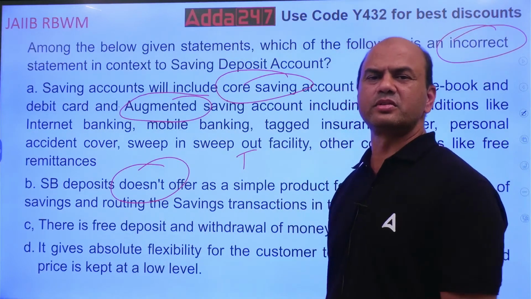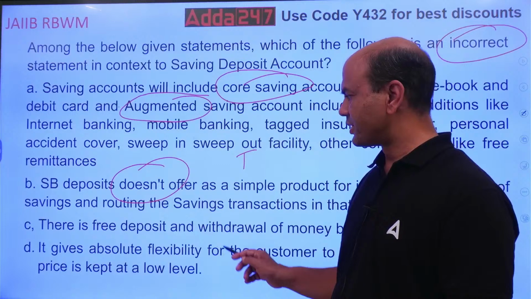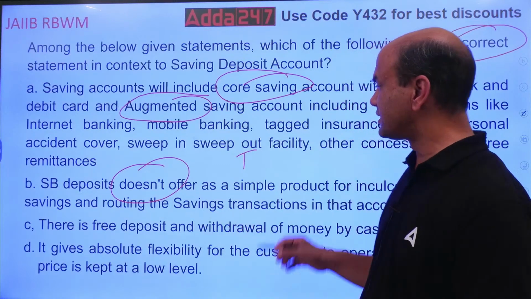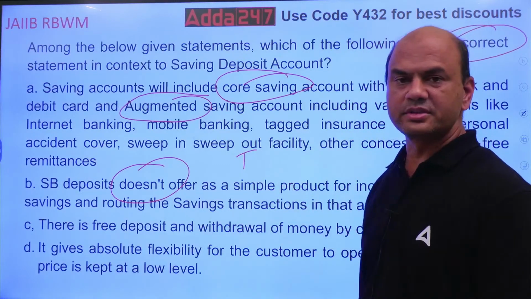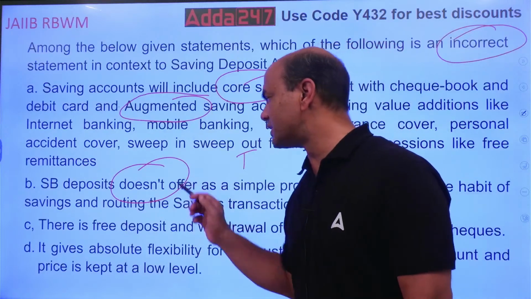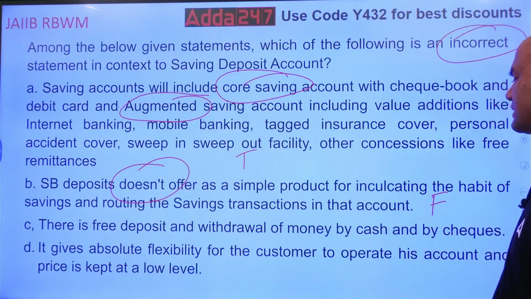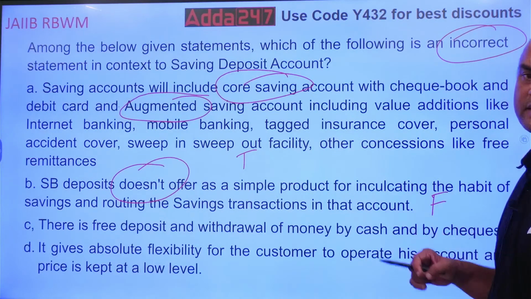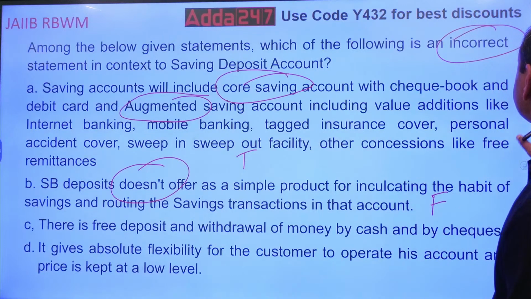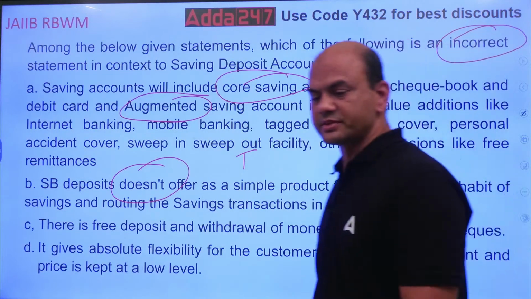MABs are also very less. So the answer is this B, false. Okay. It gives the savings account, inculcates the habit of savings and routing the savings transactions into that account. It does. Doesn't is false. Okay, next one.